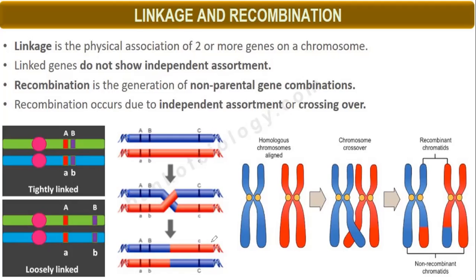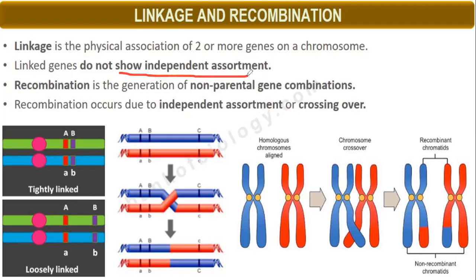Now, this is non-parental: capital A, capital B, but small c. In the second one, the parental shows small a, small b, and small c. But in the recombinant, small a, small b, but capital C. So this is non-parental. This recombination occurred due to independent assortment or crossing over, whereas in linkage there is